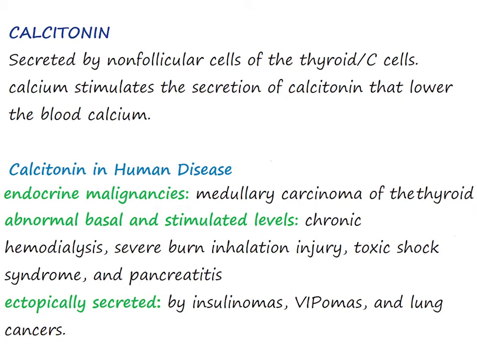Abnormal basal and stimulated levels of calcitonin may be observed in patients on chronic hemodialysis. Calcitonin may also be ectopically secreted by insulinomas, carcinoids, and lung cancers. Patients with severe burn and inhalation injury, toxic shock syndrome, and pancreatitis may also have elevated calcitonin levels.